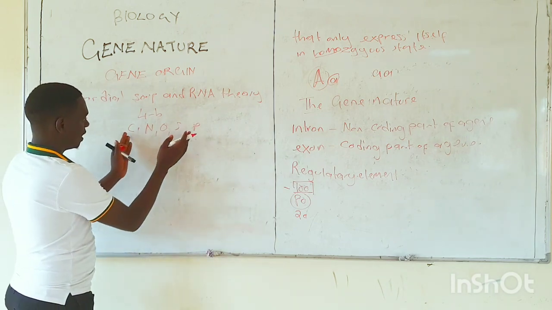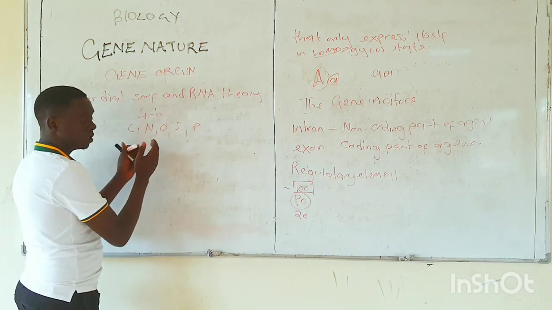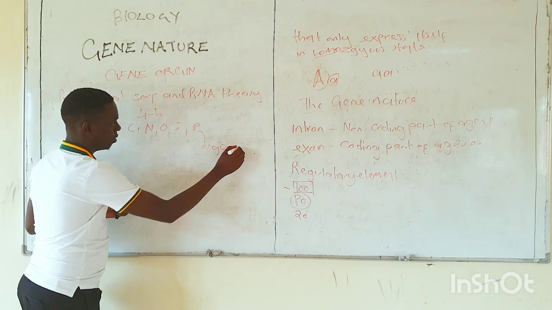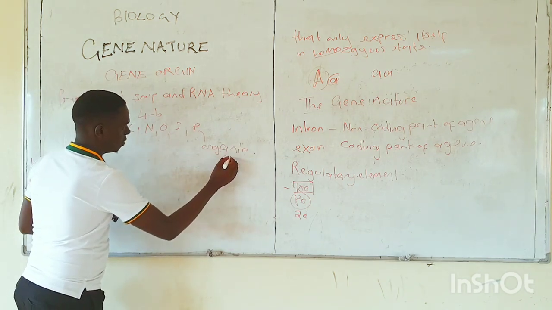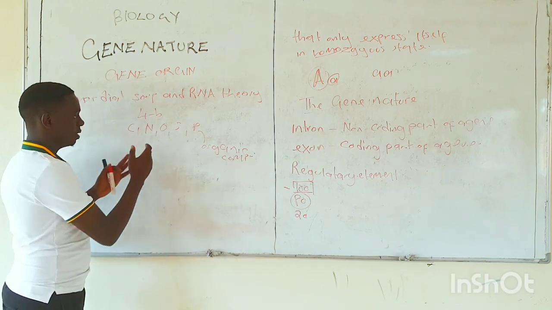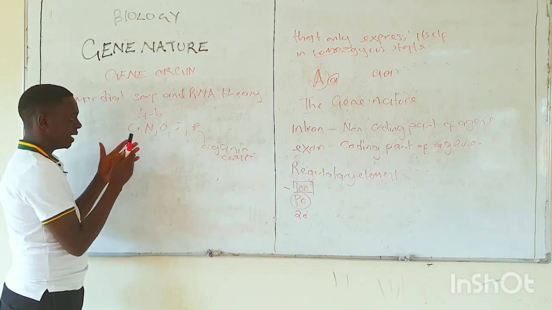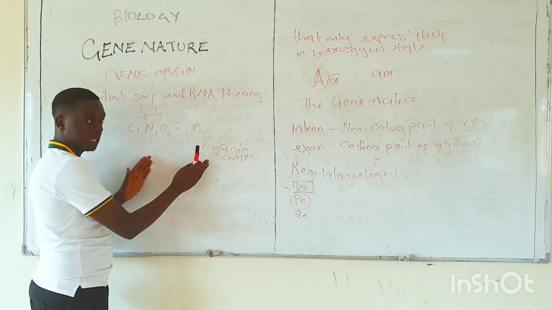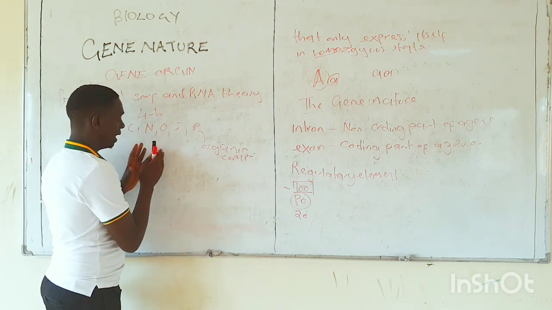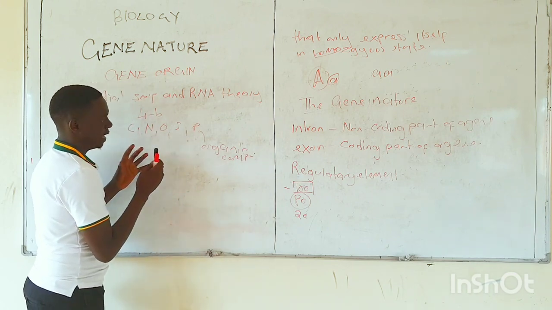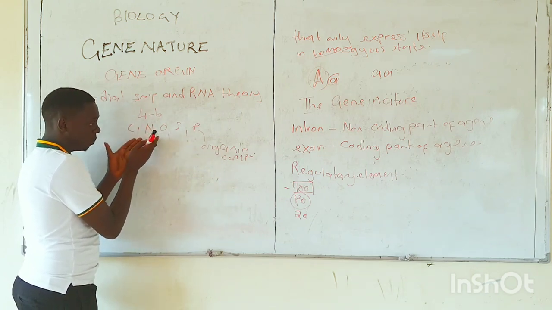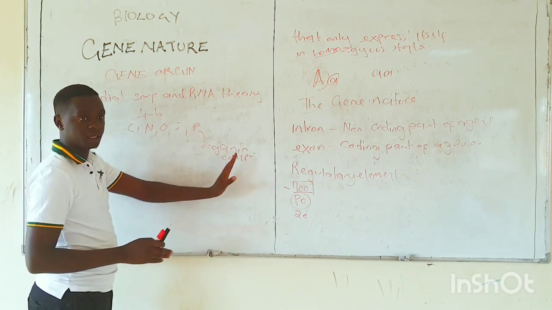Now, these elements began to combine together to form what we call organic compounds, under the conditions of lightning and volcanic eruption. Lightning and eruption created a conducive environment for these inorganic compounds to combine and form organic compounds.